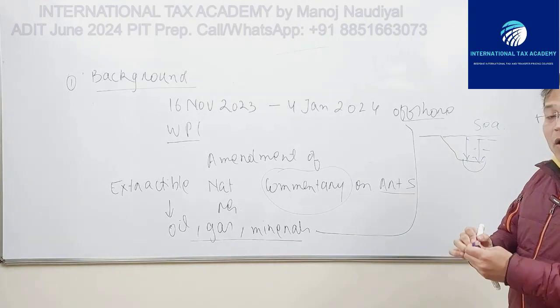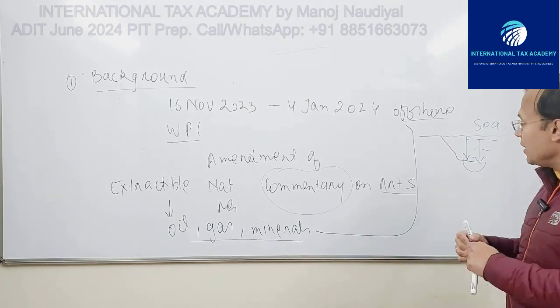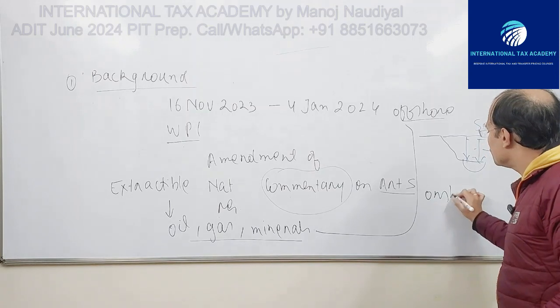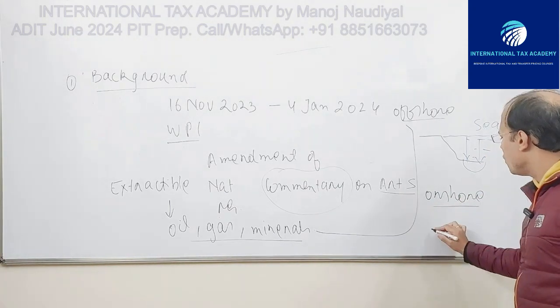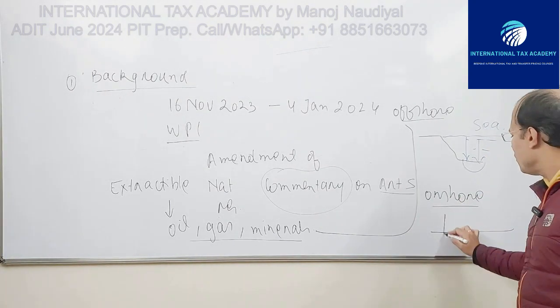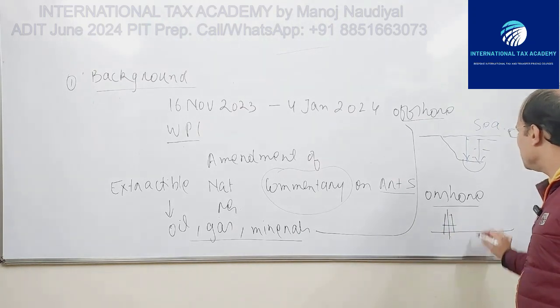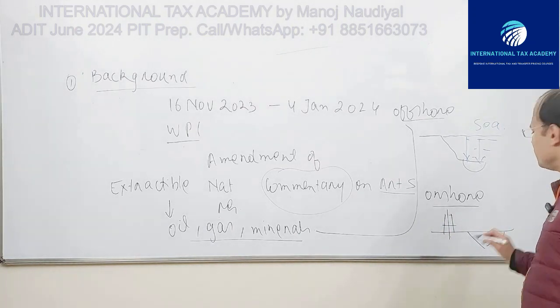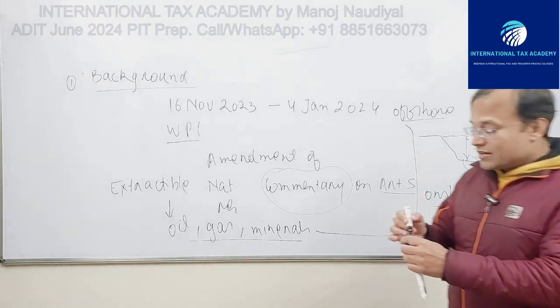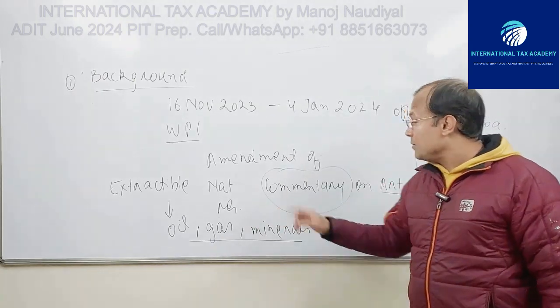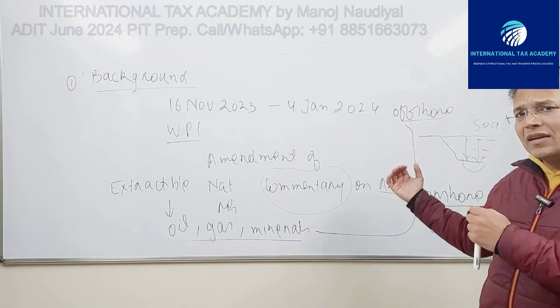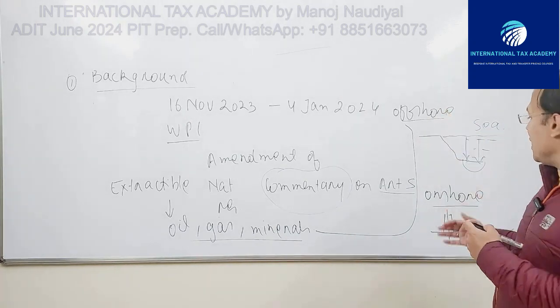They are also found, these activities are also conducted in the onshore regions, that is on land, right? So you have oil rigs, drilling is being done, you have mines and all.